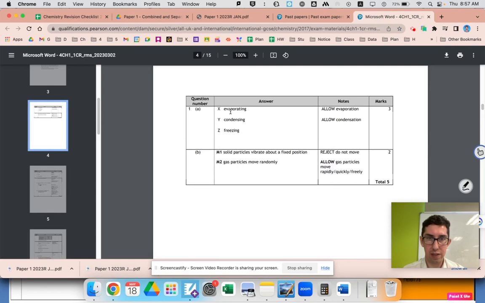Okay, so mark 1. We can see solids vibrate around a fixed point and particles move randomly. It says allow gas particles move rapidly, quickly, freely. So either rapidly or randomly, both is probably better. It says reject solid particles don't really move. So maybe my language was a bit wrong there. They are vibrating, and that is movement. I said they don't move, they just vibrate, but that's an incorrect statement. That vibration is movement. They vibrate around a fixed point.